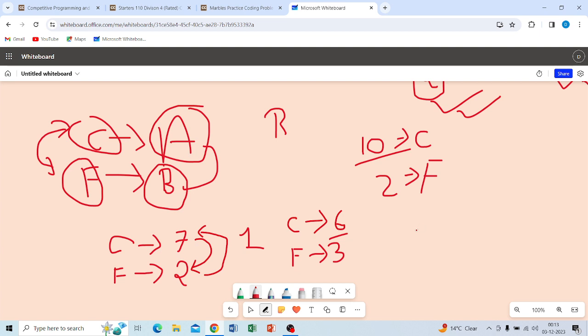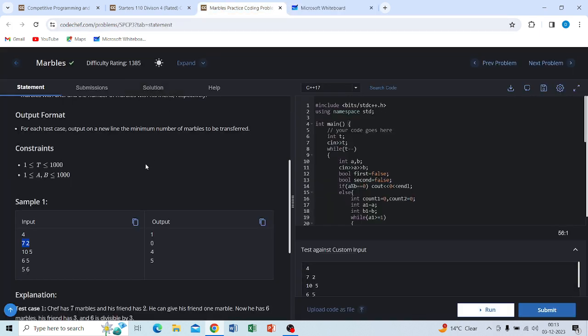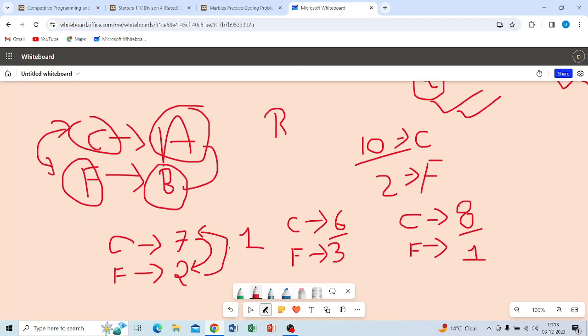Okay, now when the chef takes the marble, they have 8 marbles and their friend has 1 marble, which is also valid. Why? Because 8 is divisible by 1. According to the given condition, this is true for both of these. So the minimum number of marbles exchanged is 1.